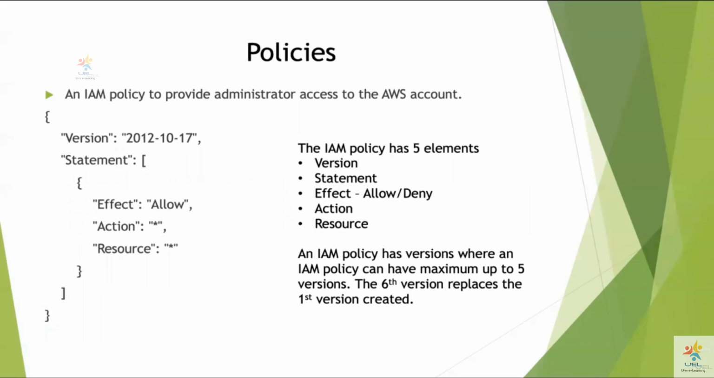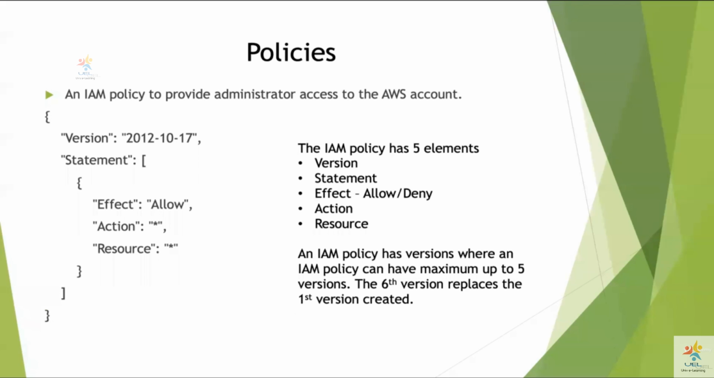So a nice example of an IAM policy that provides administrator access to the AWS account shows these elements of the IAM policy. You have version, and you have statement. You can have multiple statements because statement is an array over here, within which we have effect, to be allow or deny. So I am allowing access to all actions, to all resources within the AWS ecosystem. By default, this becomes the administrator access policy.